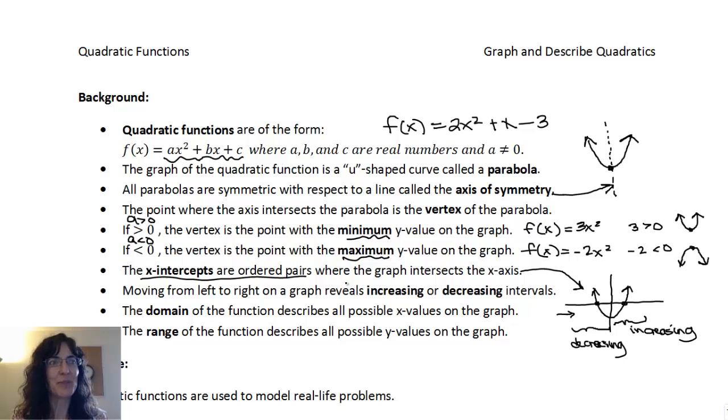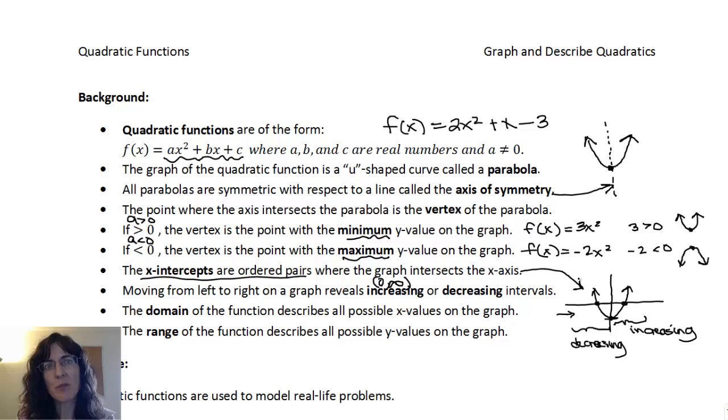Start over. So if I want to be formal and say where my graph is increasing, that's this part to the right, and right at the vertex it's neither increasing nor decreasing, but just after it begins to increase. And so from there it would be 0, not inclusive, and then to infinity, parenthesis. And the decreasing interval was this part to the left.